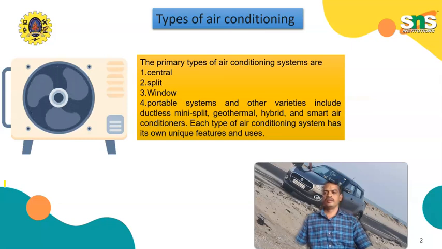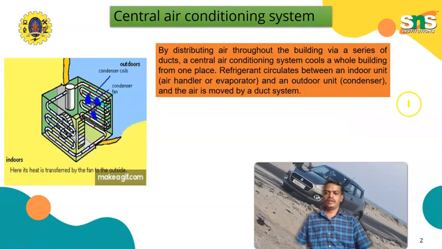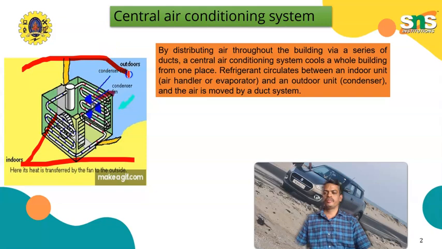Next one is central air conditioning systems. These are the central air conditioning systems. The functions are shown in the GIF format.